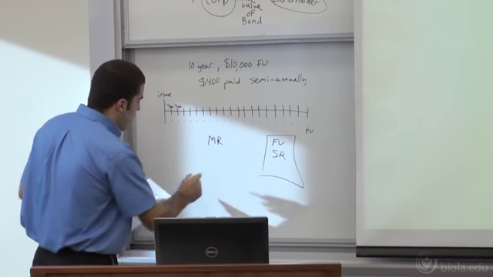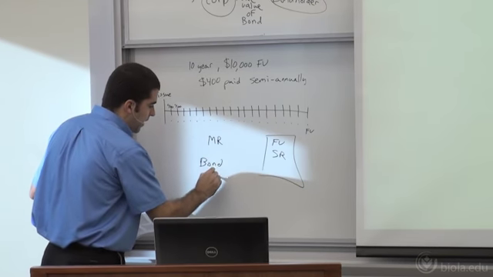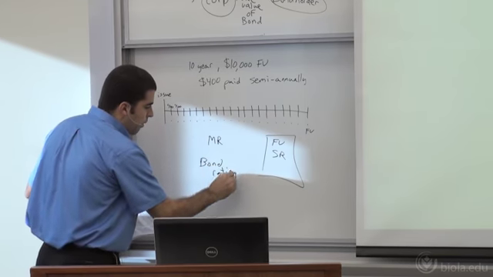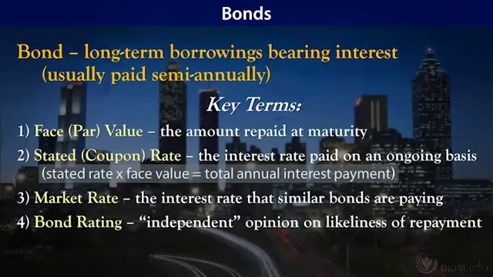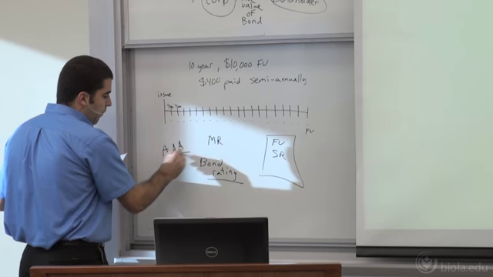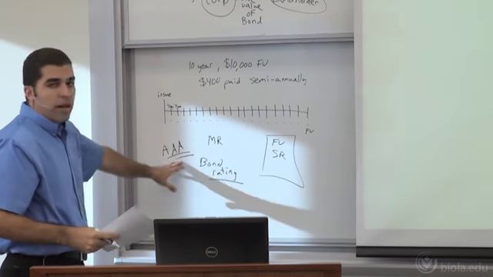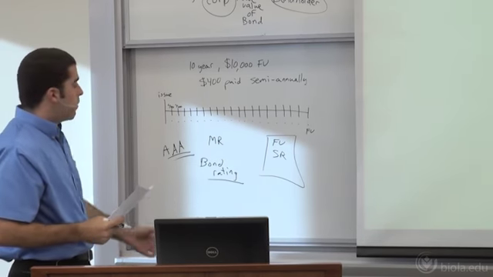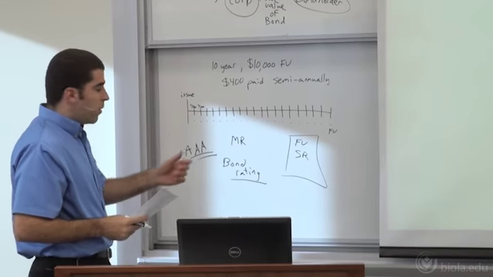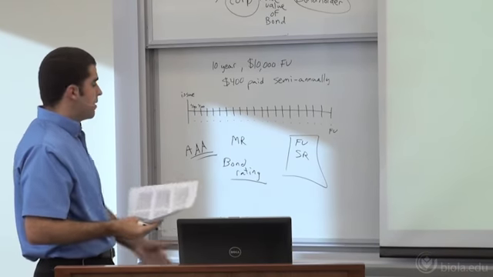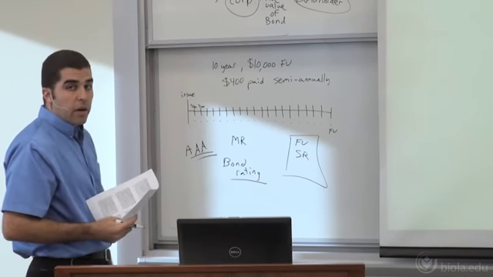Okay, and the bond ratings, we'll talk a little bit about this in the discussion forum. The bond rating is basically an independent appraisal of how likely the bond is to be repaid. If a company is a very risky company, they're going to have a lower rating. If they're a very stable company, they might get the gold standard, which is a AAA bond rating. The U.S. government for a long time had a AAA bond rating, and back in the summer of 2011, it went down to AA plus because there were some financial concerns that bond raters had.